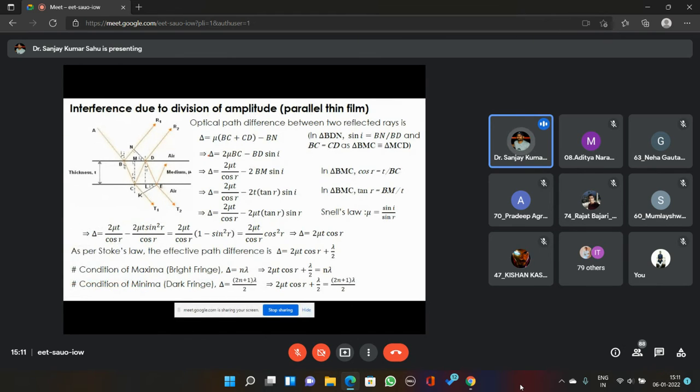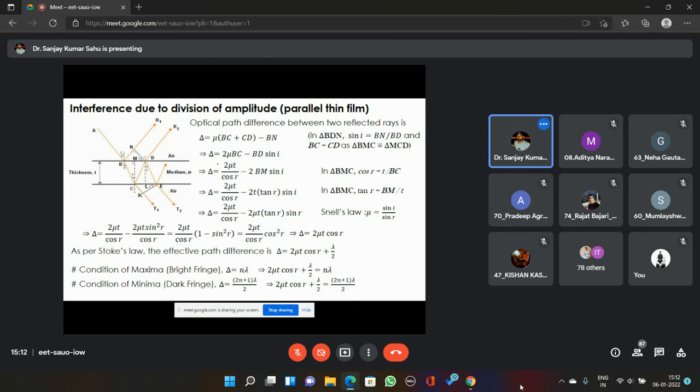So we are trying to find the optical path difference between these two coherent sources, R1 and R2, generated from A. That optical path difference will be equal to delta equals mu into BC plus CD minus BN. This is the optical path. Once we find that, we can tell whether these two will interfere constructively or destructively, depending upon their path difference or phase difference.